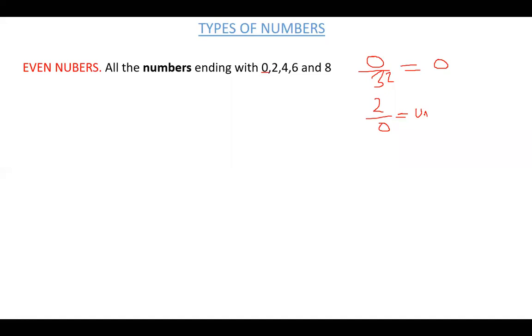You have to know them very well, because when trigonometry comes, you'll be required to know whether you're dividing 0 by any number or any number by 0, more especially when dealing with tan.